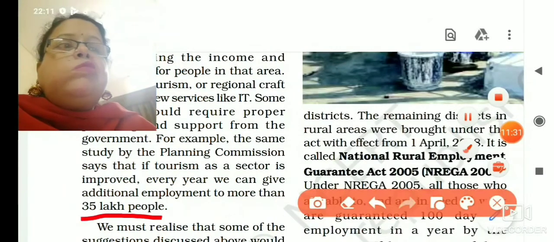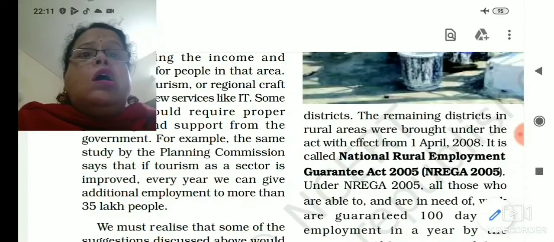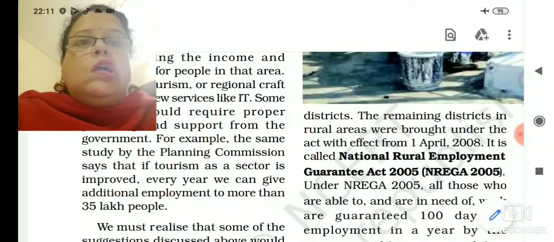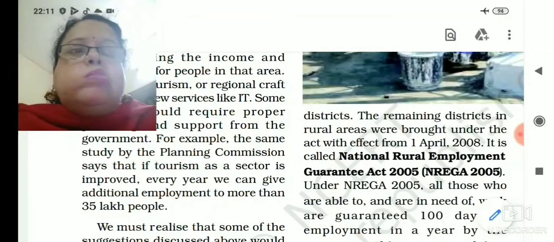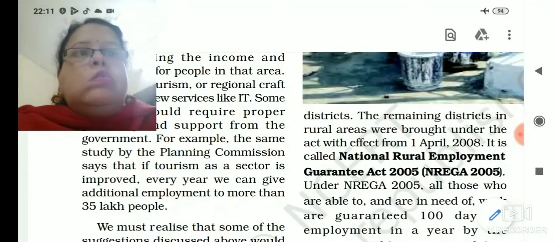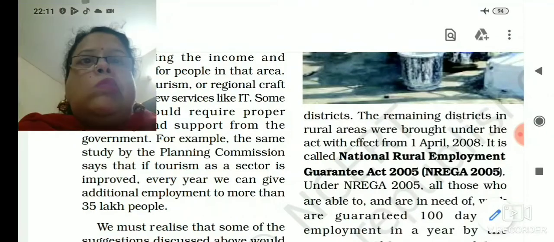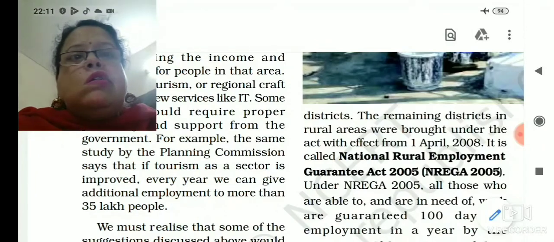That means if the tourism sector can be developed in our country, additional job opportunities of 35 lakh can be created in India. So many measures are there which the government can adopt to create additional employment opportunities in rural as well as in urban areas.